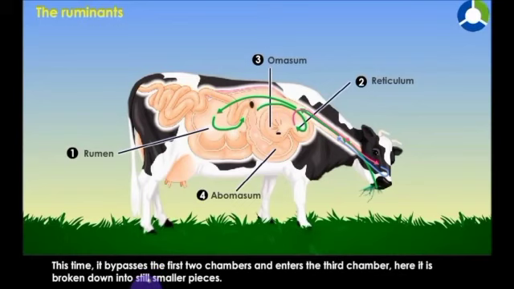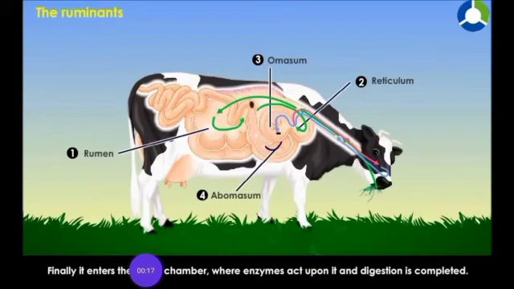These animals are herbivores, so their food is rich in cellulose. Cellulose is a complex sugar and difficult to digest. The 3 chambers in the stomach of the ruminants help in complete digestion of cellulose.